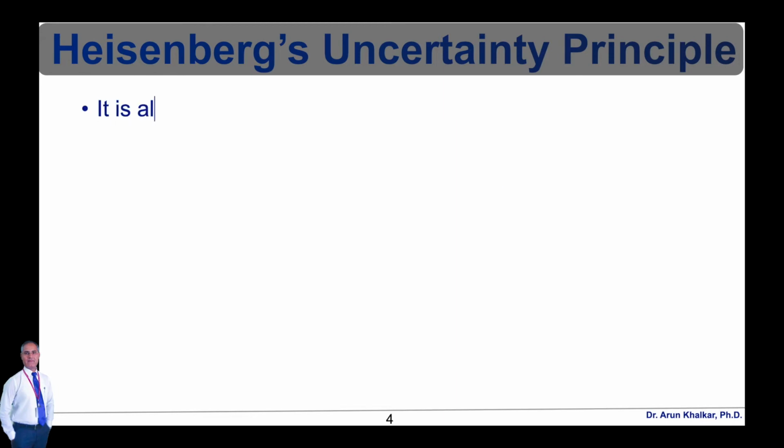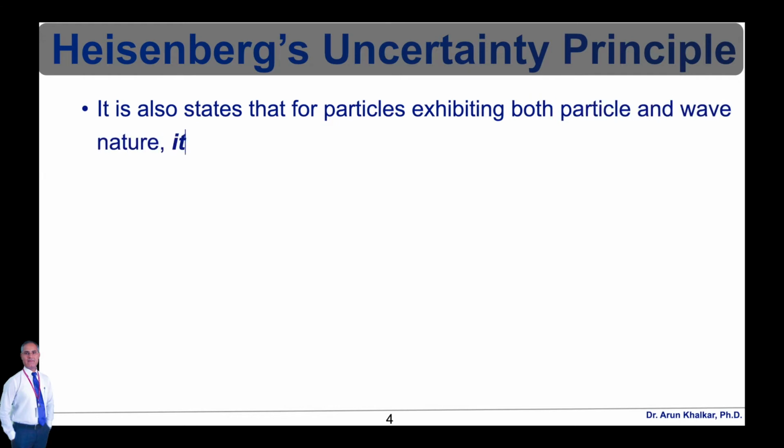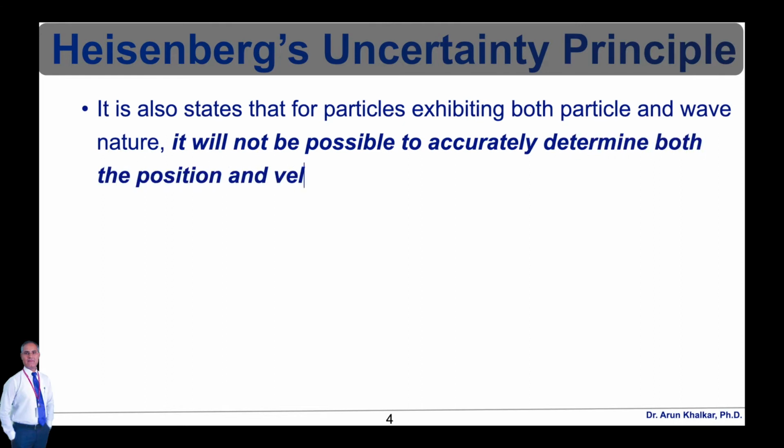Heisenberg's uncertainty principle also states that for particles exhibiting both particle and wave nature, it will not be possible to accurately determine both the position and velocity at the same time. The principle is named after the German physicist Werner Heisenberg, who proposed it in the year 1927. It was formulated when Heisenberg was trying to build an intuitive model of quantum physics. He discovered that there were certain fundamental factors that limited our ability to know certain quantities.